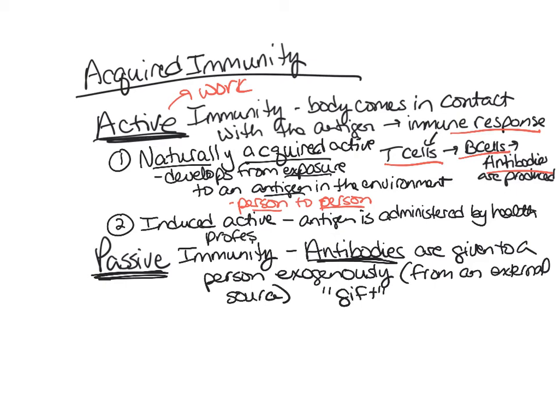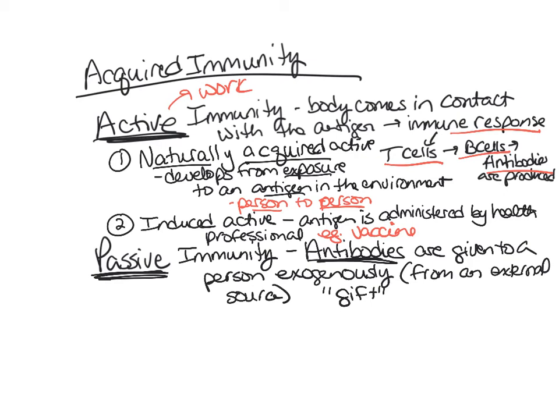The antigen itself is being delivered by a health professional. So when does a nurse or a doctor give a pathogen or an antigen to a patient? That is during a vaccine, right? So that's what a vaccine is.